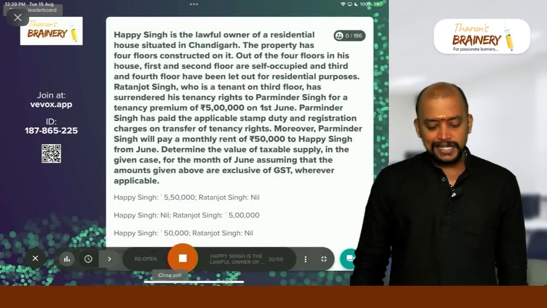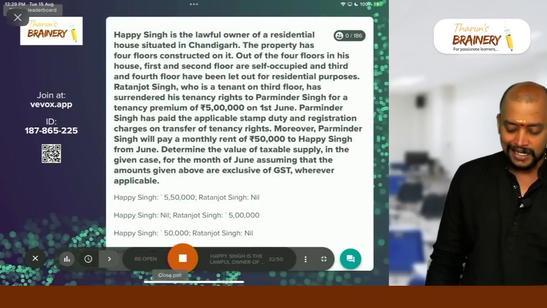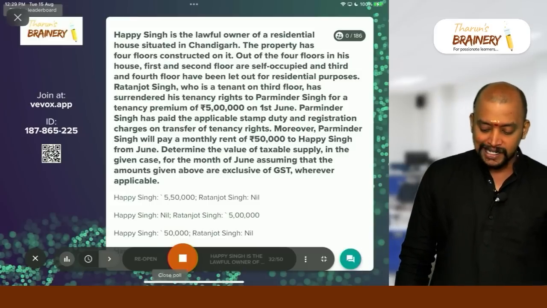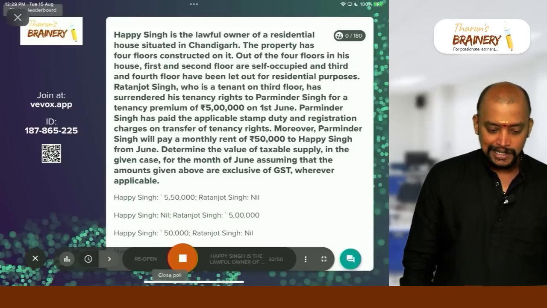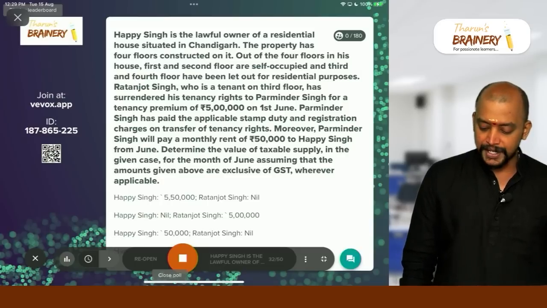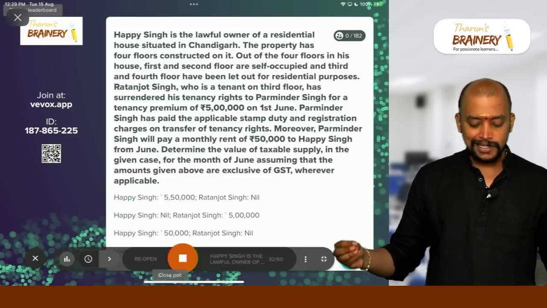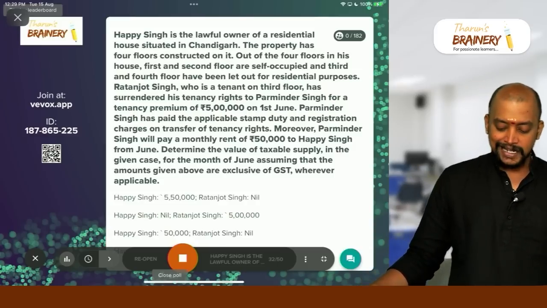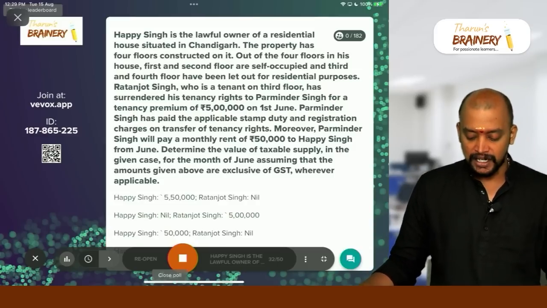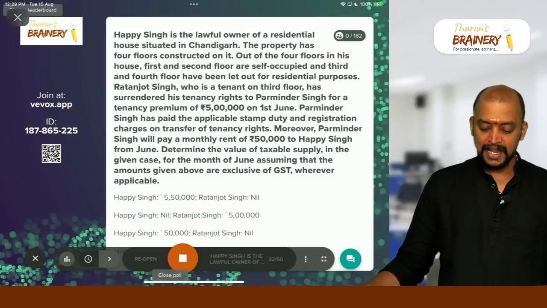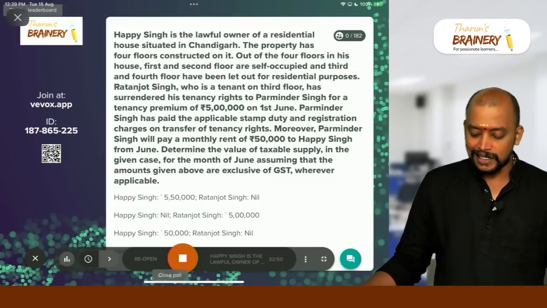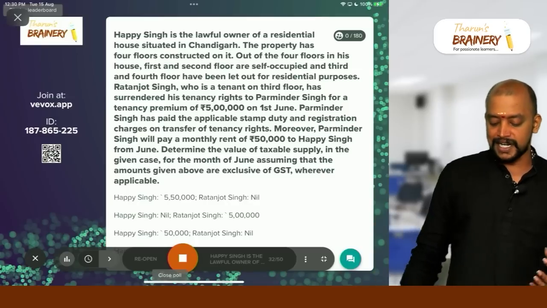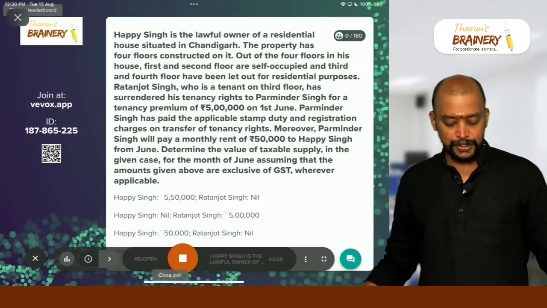Question. Happy Singh is the lawful owner of a residential house situated in Chandigarh. The property has 4 floors constructed on it. Out of the 4 floors in his house, first and second floor are self-occupied, and third and fourth floor have been let out for residential purpose. Ratanjot Singh, who is a tenant on the third floor, has surrendered his tenancy rights to Parminder Singh for a tenancy premium of 5 lakhs on 1st June.